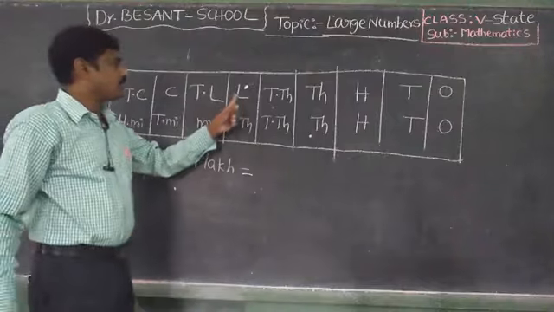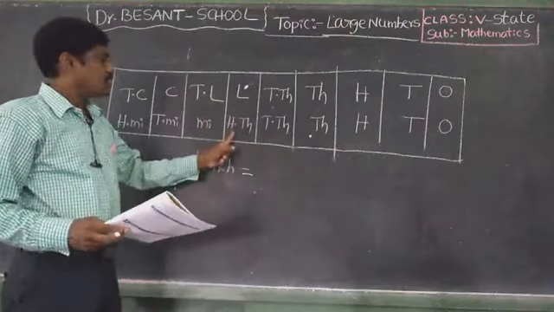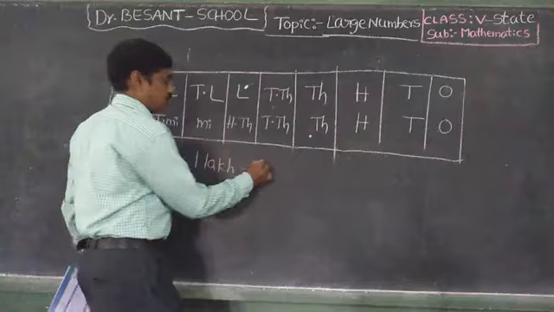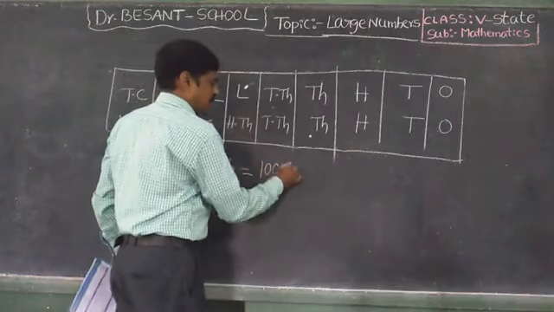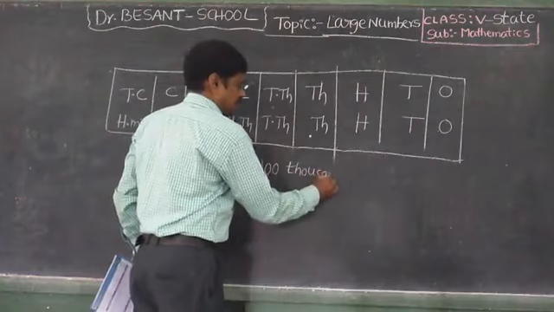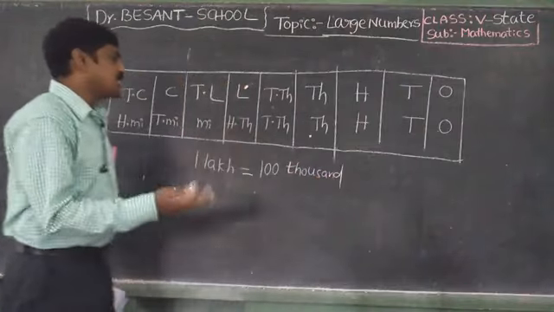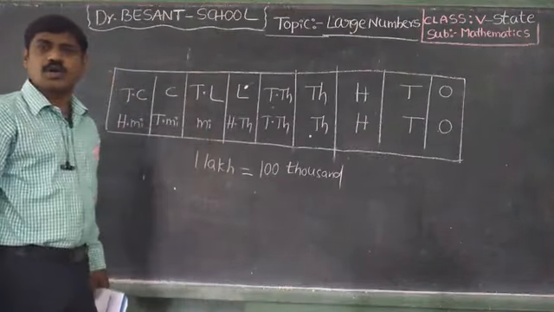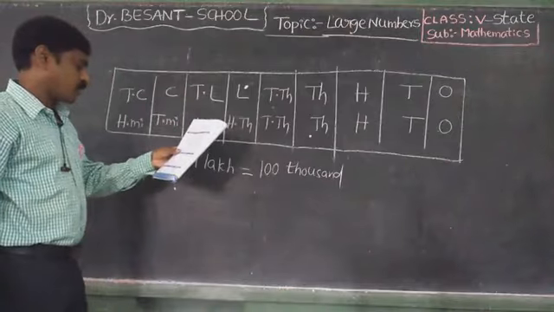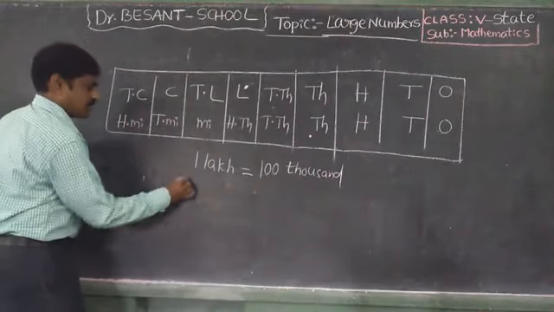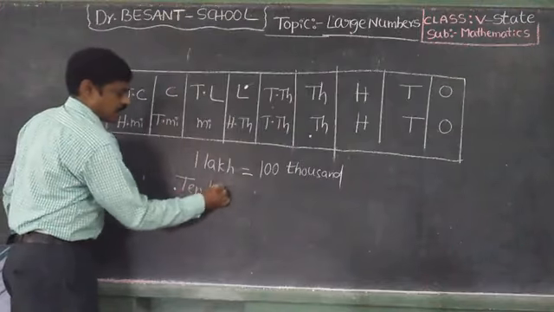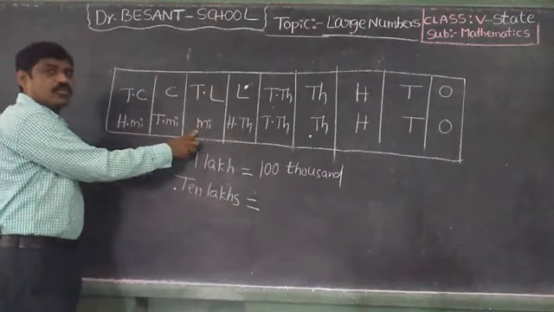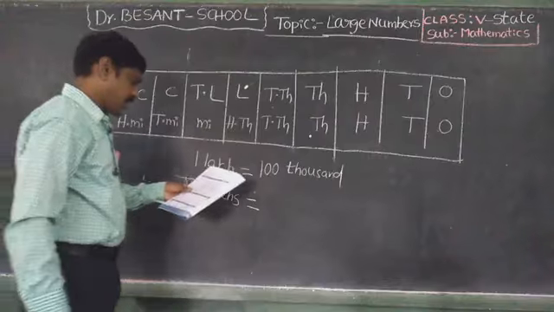So 1 lakh is equal to 100,000. Same, 100,000 is equal to 1 lakh. Next, 10 lakhs is equal to 1 million.